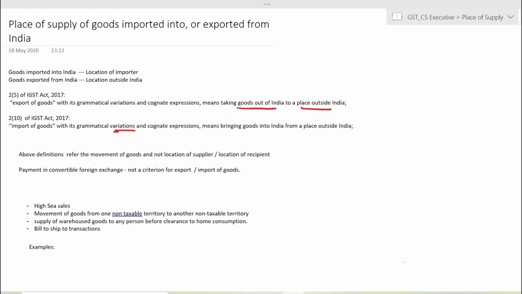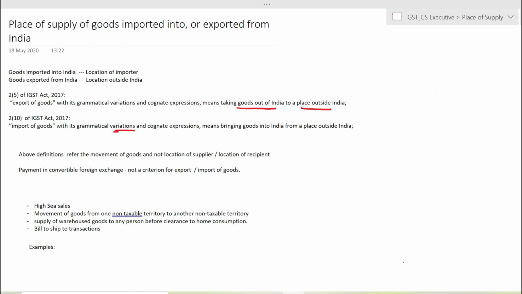Now, when we are trying to understand the meaning of export and import, it is being defined in the IGST Act. Section 2(5) talks about export of goods. Export of goods is being defined as taking goods out of India to a place outside India. The goods should physically be removed from a place in India to a place outside India. Section 2, subsection 10 talks about import of goods. Import of goods means bringing goods into India from a place outside India.